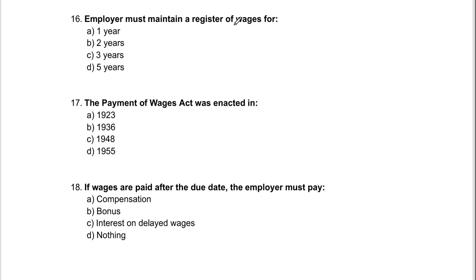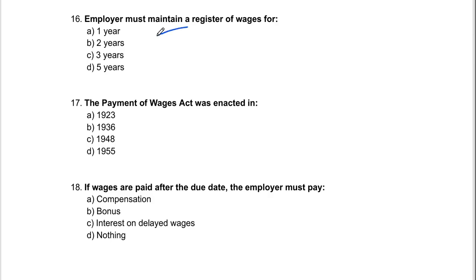Employer must maintain a register for wages for how many years? As you can see the pattern of questions, it is not very tough. It is up to the mark. In your examination, if you have completed this number of questions and they are on your fingertips, then I feel your whole Payment of Wages Act is complete. Then you can proceed further and go in depth. If you have completed these questions very well, I think you are ready for your examinations.